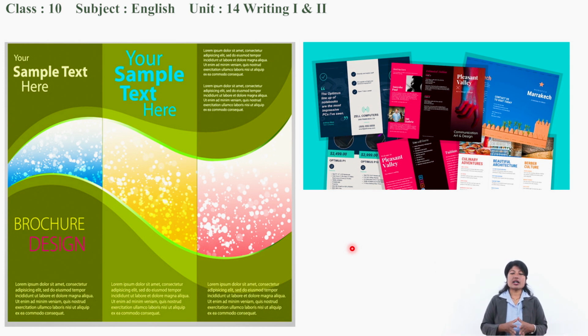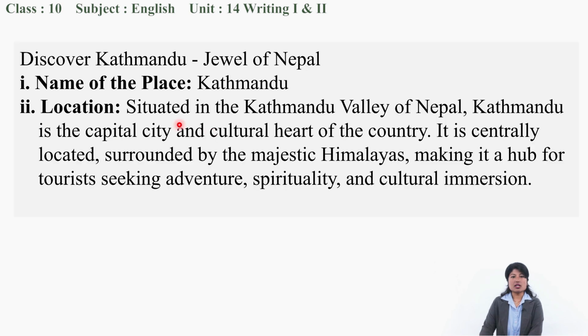Now we are going to write a brochure. Okay, I'm going to give you a sample writing of a brochure, what you can write inside. So you can also prepare one of a place of your choice. Here I have chosen, okay, Kathmandu, Discover Kathmandu, Jewel of Nepal. So you can write quotations too. The name of the place is Kathmandu.